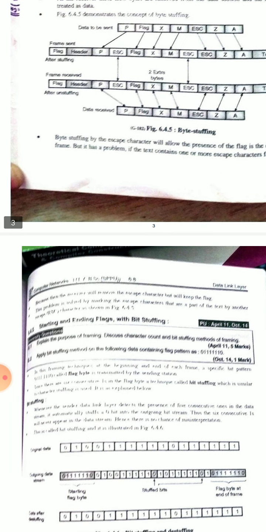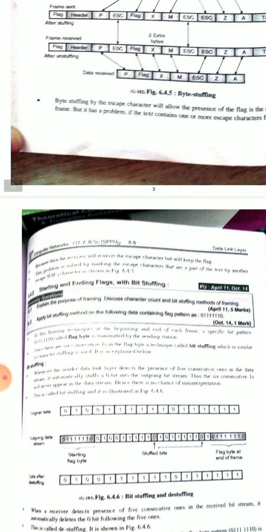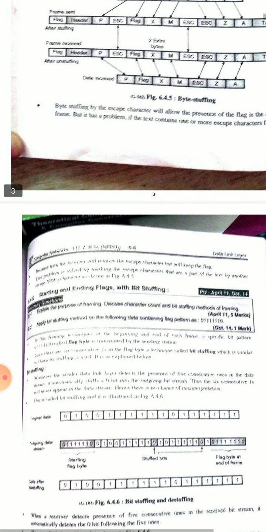Afterward we will see the starting and ending flags with bit stuffing. Bit stuffing and destuffing are there. Physical layer coding.